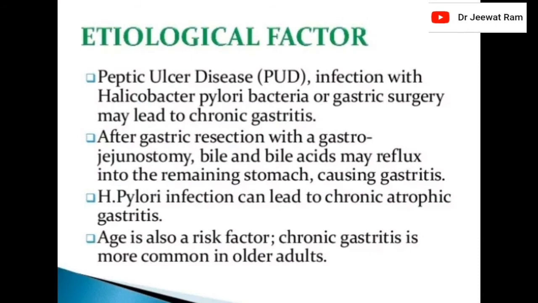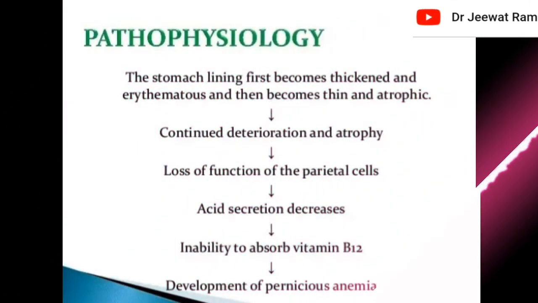Etiological factors: peptic ulcer disease, infection with Helicobacter pylori bacteria, or gastric surgery may lead to chronic gastritis. After gastric resection with gastrojejunostomy, bile and bile acids may reflux into the remaining stomach, causing gastritis. H. pylori infection can lead to chronic atrophic gastritis. Age is also a risk factor. Chronic gastritis is more common in older adults.